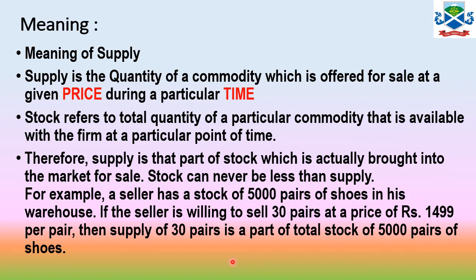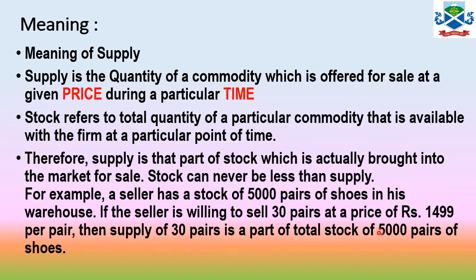For example, a seller has a stock of 5,000 pairs of shoes in his warehouse. If the seller is willing to sell 30 pairs at a price of rupees 1499 per pair, then the supply of 30 pairs is part of the total stock of 5,000 pairs of shoes. So 5,000 here is the stock and 30 is the supply.